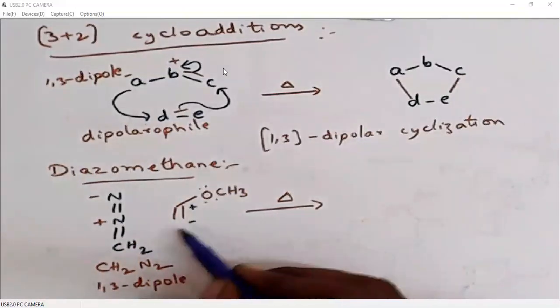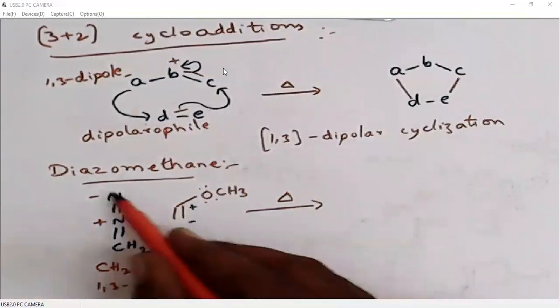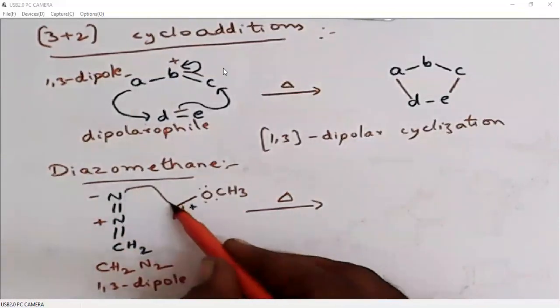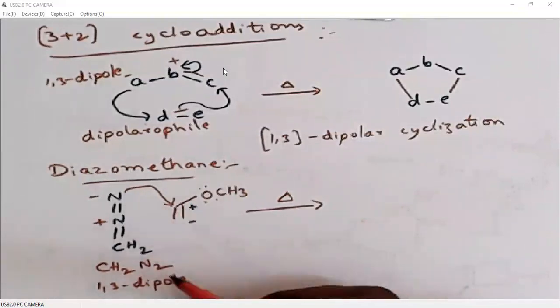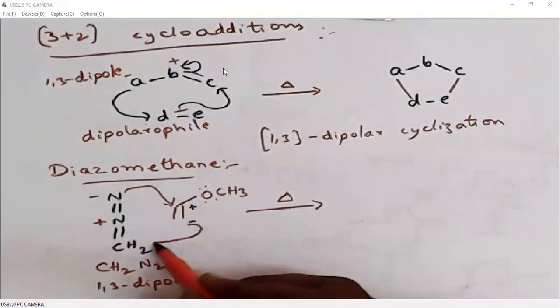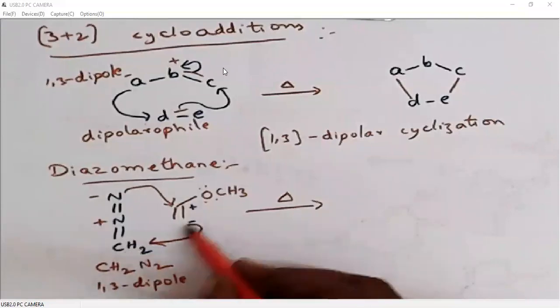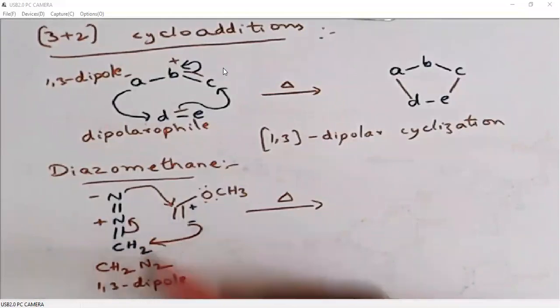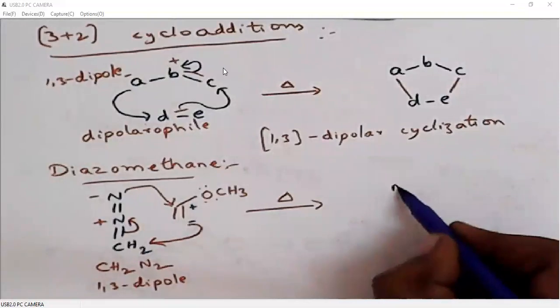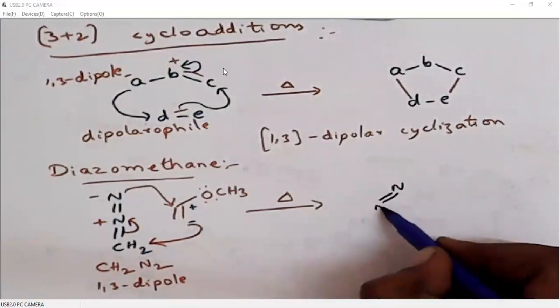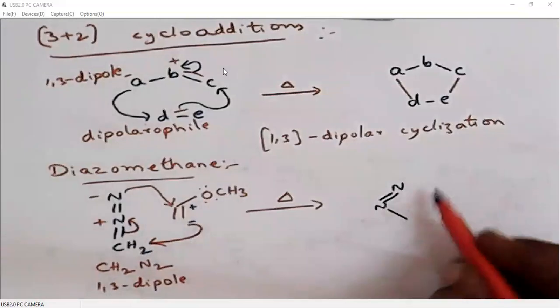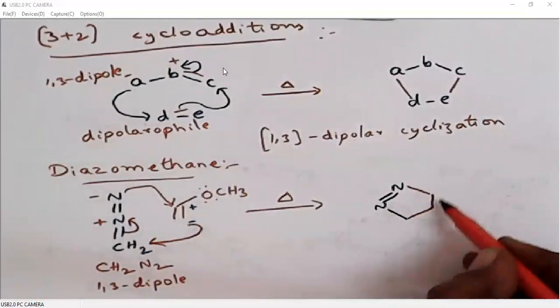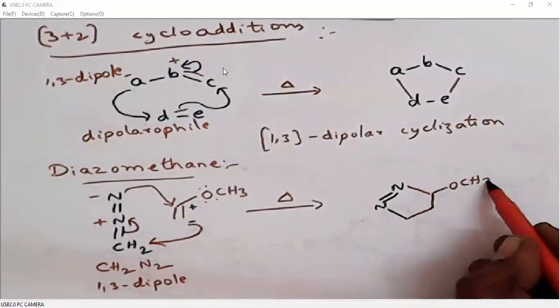Now this negative charge can be polarized. We will start here. This negative charge can be polarized to form a nitrogen-carbon bond, then this negative charge will be polarized to form a carbon-carbon bond, because nitrogen is having positive charge, so this can be polarized towards nitrogen. So what we get is this 5-membered cyclic system.